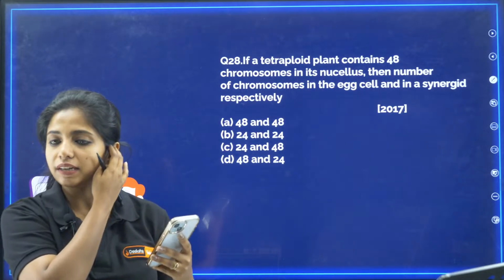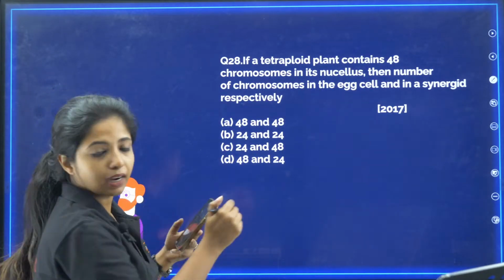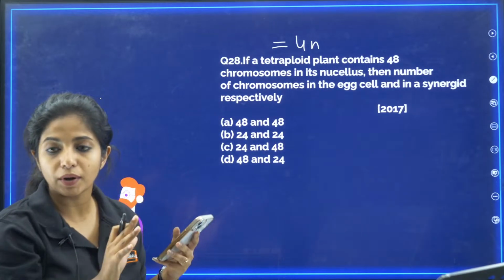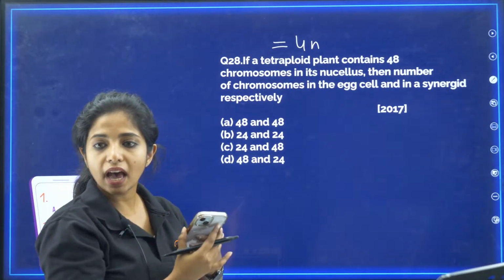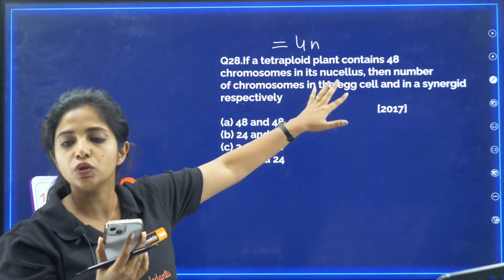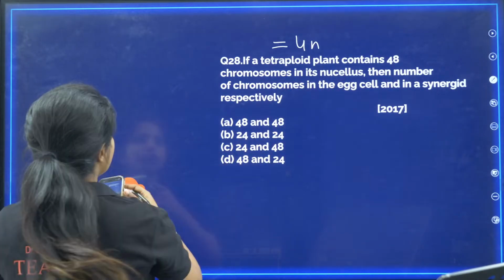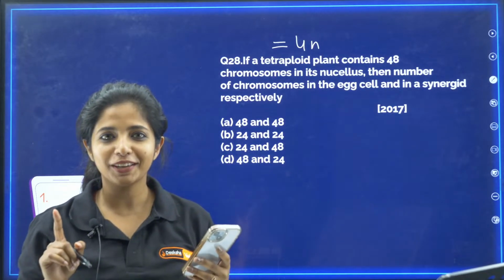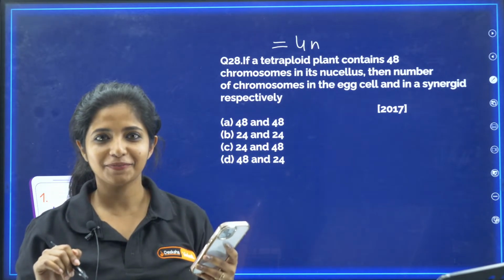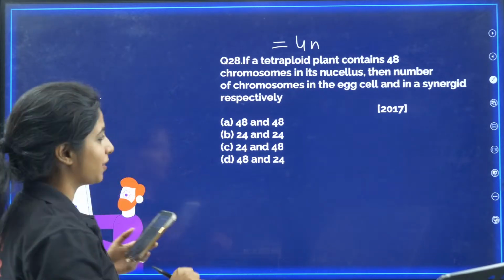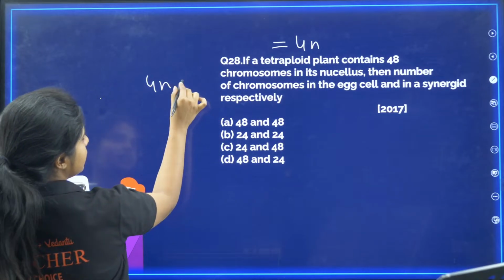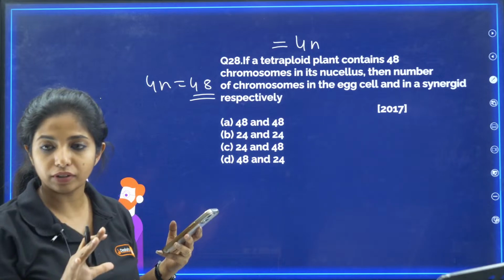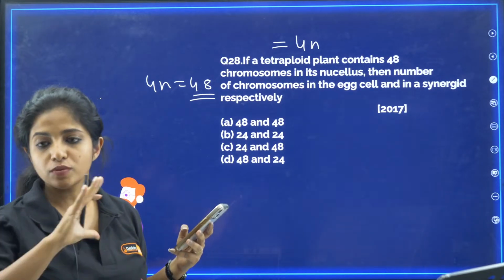So, if a tetraploid plant cell contains 48 chromosomes, that means the normal cells in the plant's body are 4N. So it has 48 chromosomes in its nucleus. What is the nucleus, my dear children? Just a second, lots of people are over here. Yes, it's live. Okay, sorry. So 4N is equal to 48. This is the number of chromosomes in the normal cells.